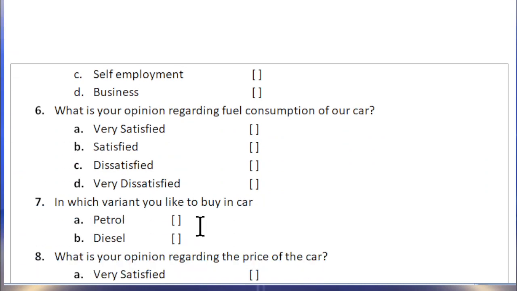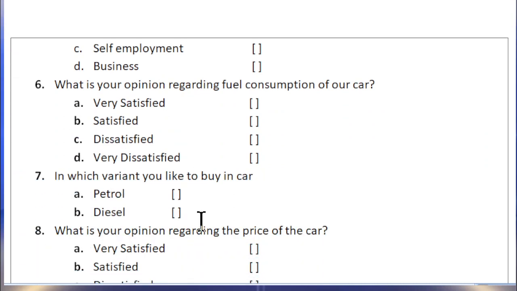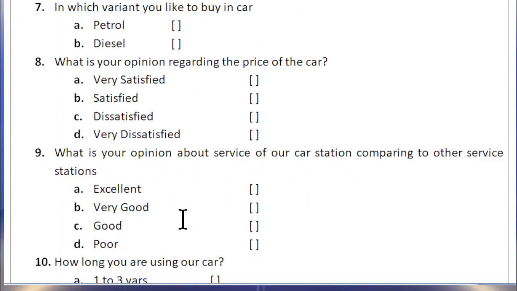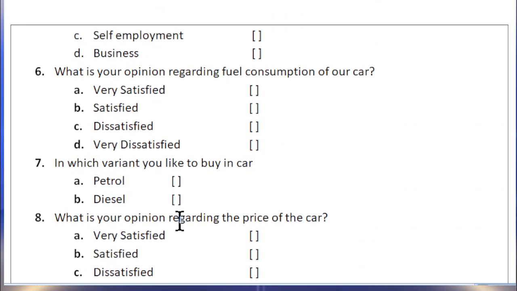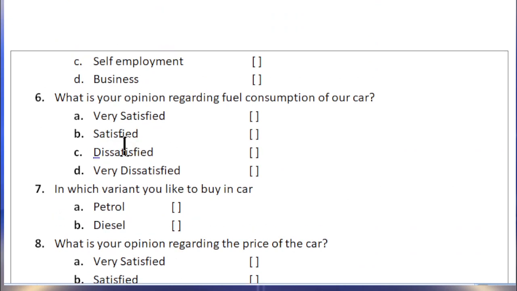Now the next part is to measure the customer satisfaction level. We have to take the information from the customers or car users by asking these types of questions. What type of question can we ask? First one is, what is your opinion regarding fuel consumption of our car?